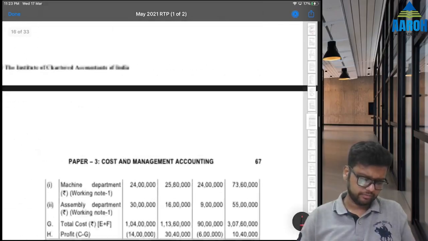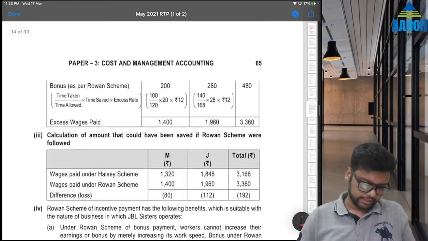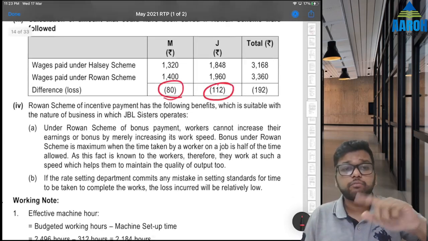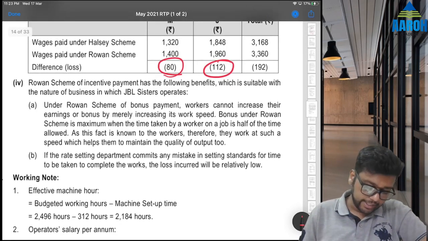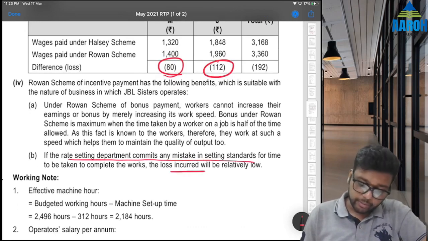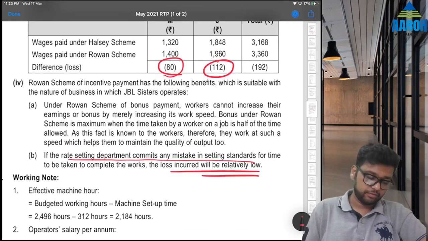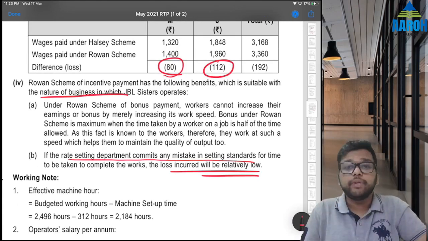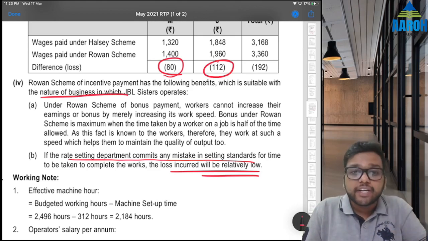Concentrate. Where is it? See, 8112 they have got. They have changed the figures from the original question, but they are saying if the rate setting department commits any mistake in setting standards, the loss incurred will be relatively low under row 1 system, which is correct, but here it is not happening, right? So that is contradictory.